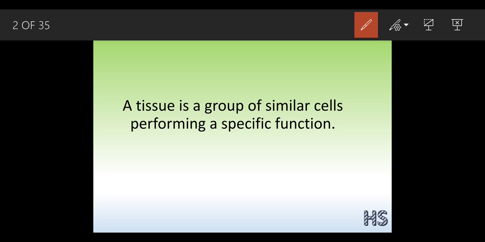What do we mean by that? Suppose the tissues present inside your body will perform those specific functions only. Suppose the tissues which help to form your skin are going to form your skin, and those cells will be responsible for forming the skin only. If suppose there is a formation of the eye, then those particular tissues are going to work to form that organ, that is the eye.